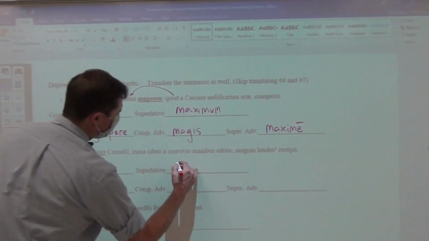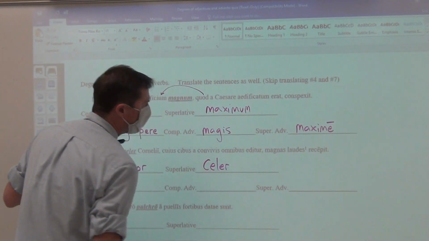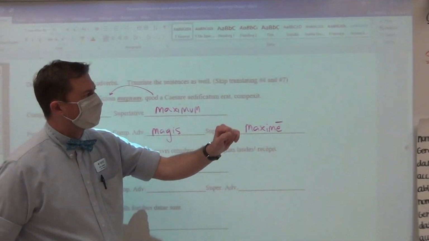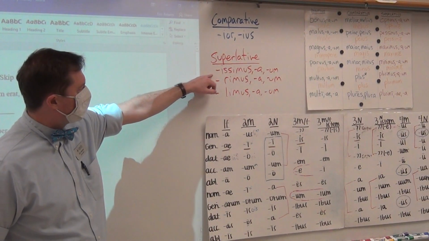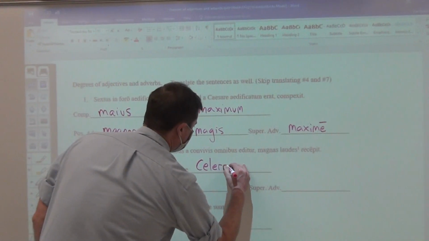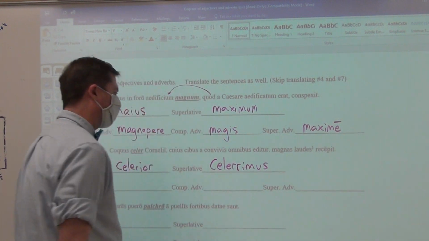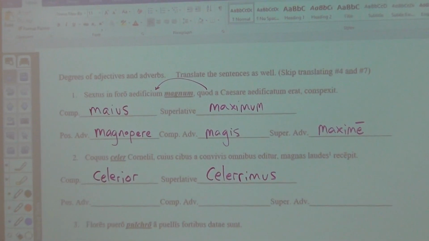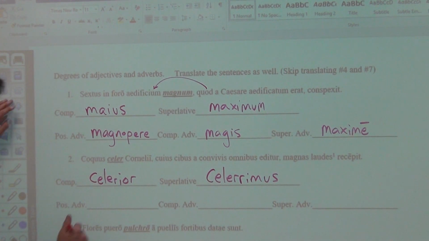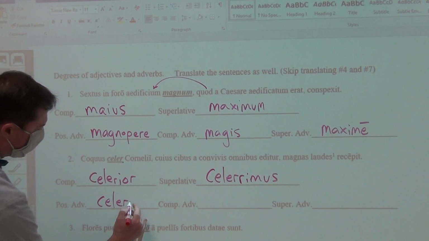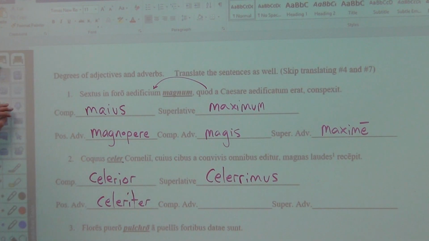And then, of course, here, celer. Remember, if the adjective ends with an R, you will not use issimus as the suffix, but rimus as the suffix. And rimus is what you see, celerrimus. We love the adverbs because they're always, always, always one form. And so here, celer, third declension, converted with an e to the adverb.